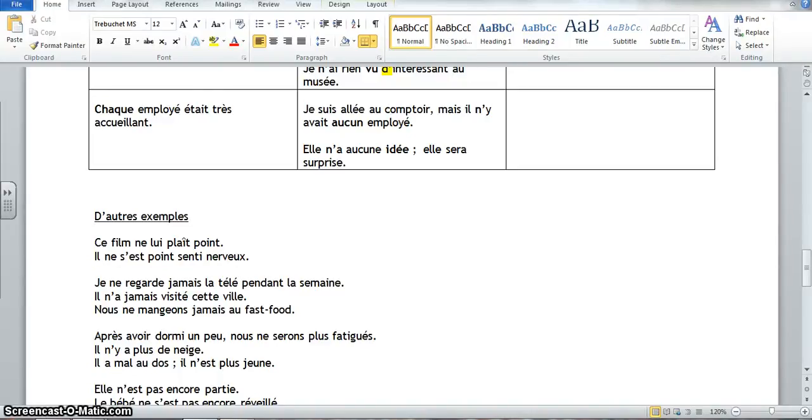Okay, so we don't have too much more left. One other example, and aucun is a little bit strange. Aucun kind of functions like an adjective. So the opposite of aucun is chaque. Chaque employé était très accueillant. Each employee, as in each one, everyone, all of them. Chaque employé était très accueillant.